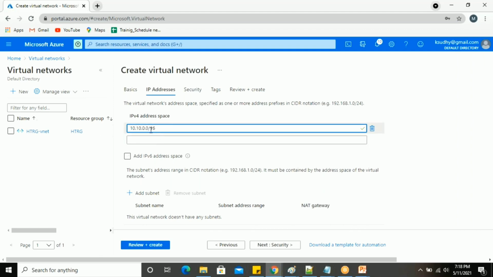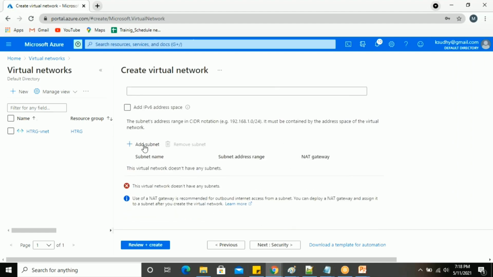So here you can see something called /16. That is the subnet mask bit. You are defining your network range here. When you define the network range like this, you will get almost 65,534 IP addresses. And then I'm just going to add a subnet.